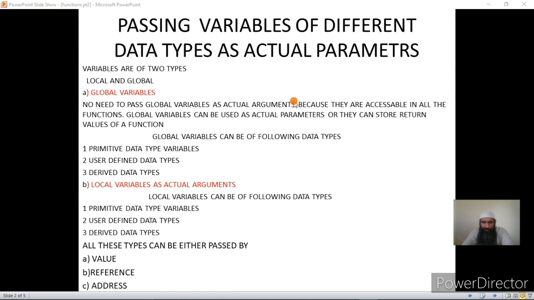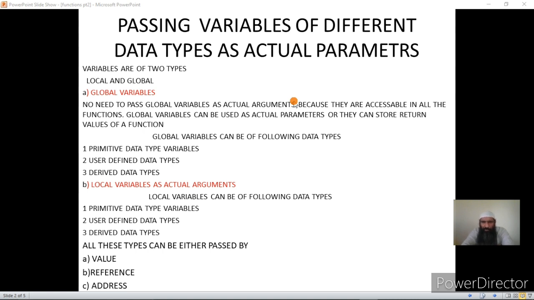Okay. Now, global variables are also called shared variables because they are accessible to all the functions of the program. But local variables are called internal variables because they are used within a particular function.